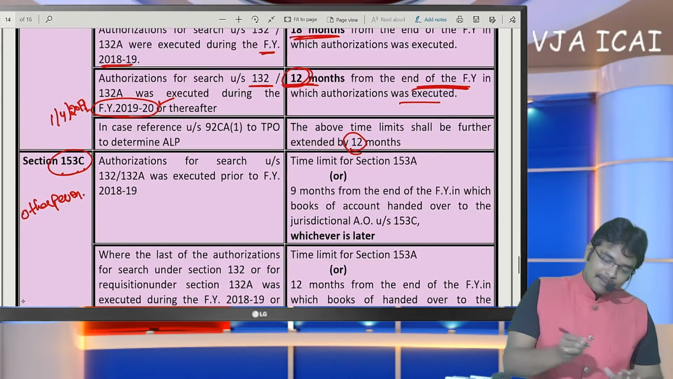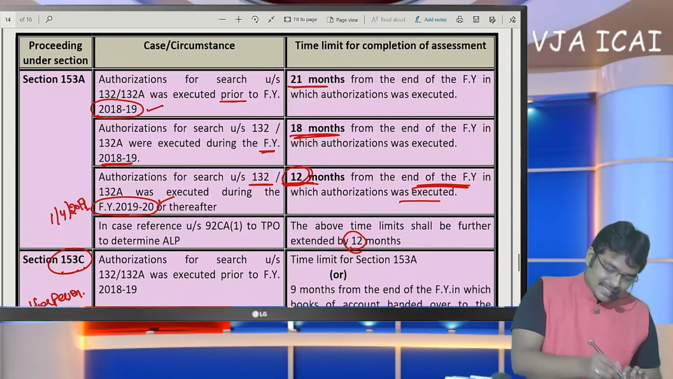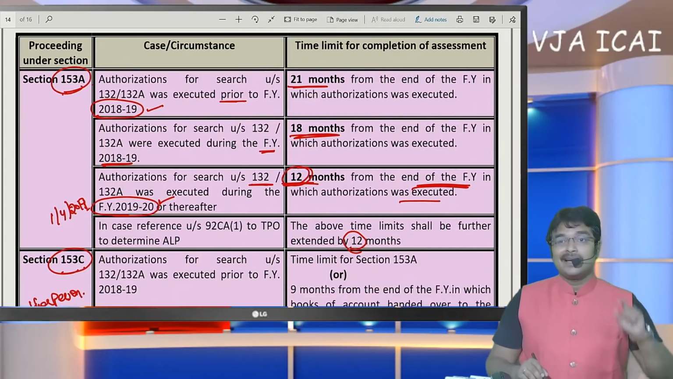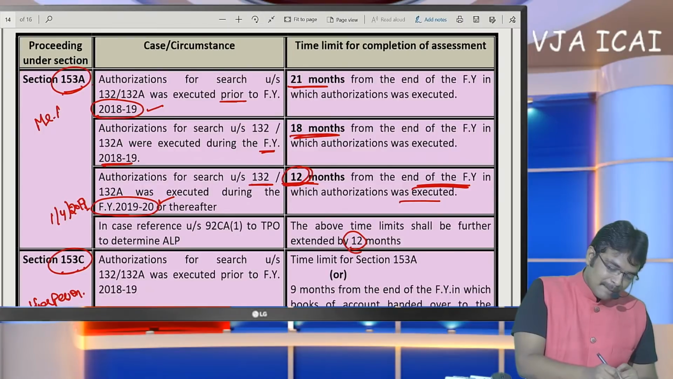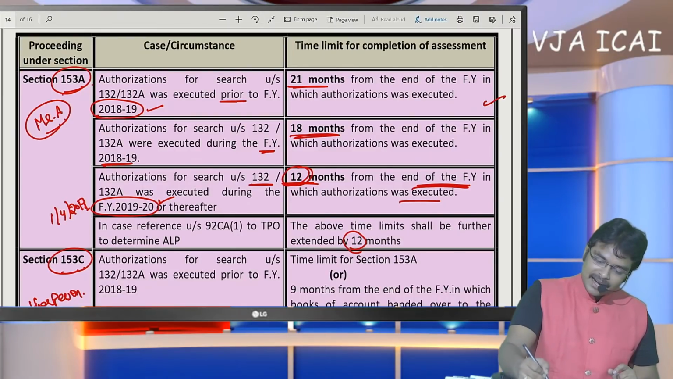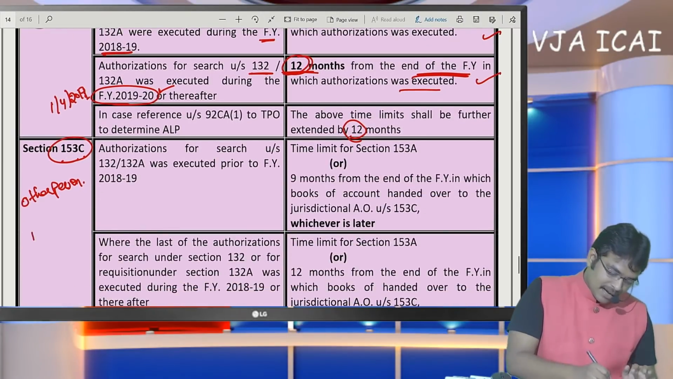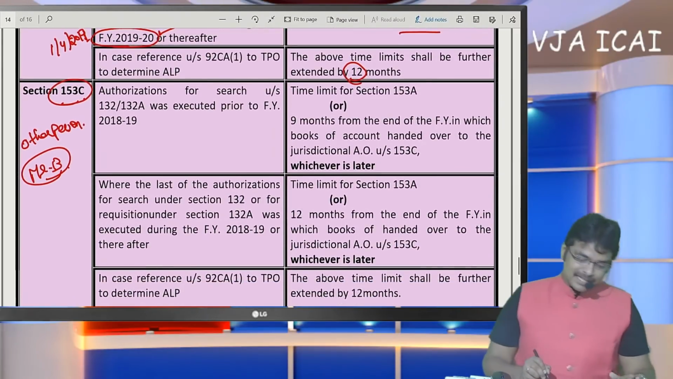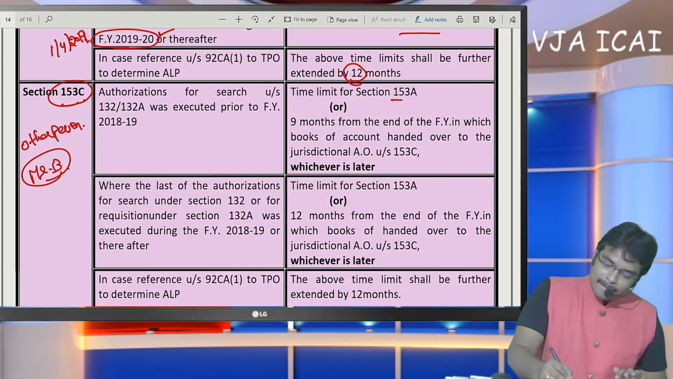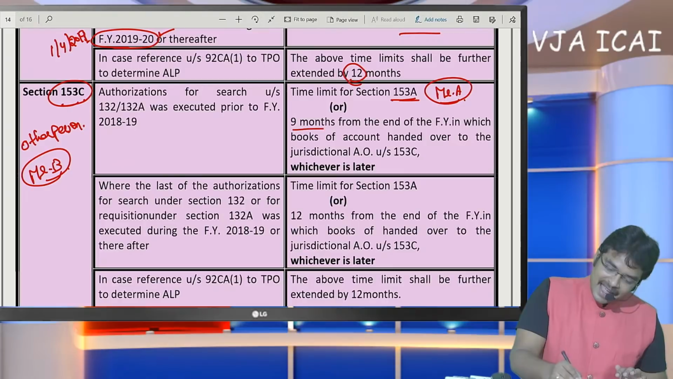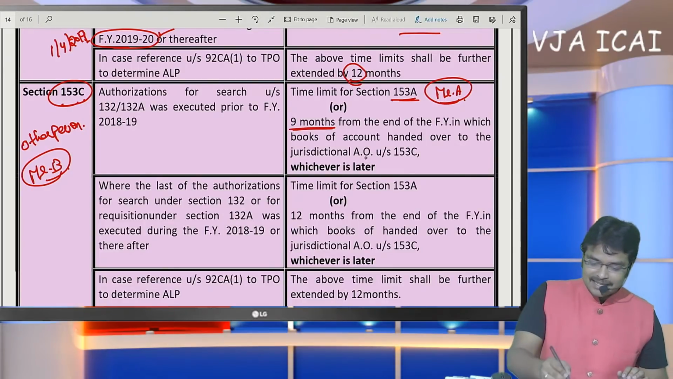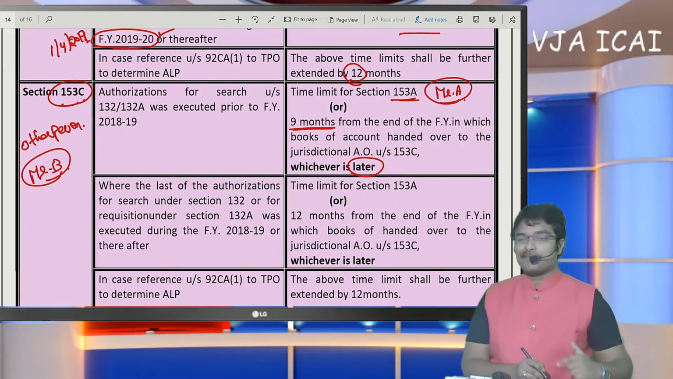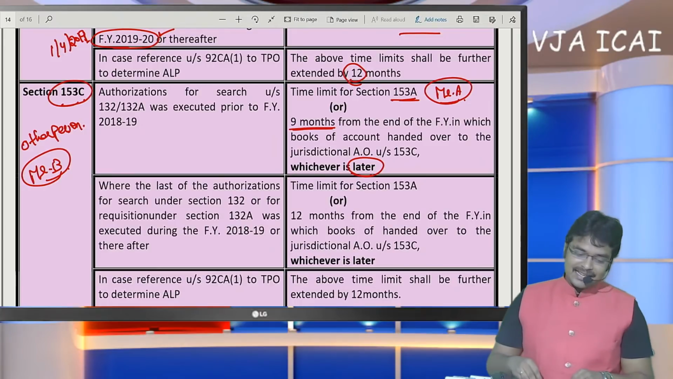Sir, this is the time limit for completing assessment under 153A. Mr. A's assessment has to be completed within this time limit. But now coming to the assessment of Mr. B, when should it be completed? Before Mr. A's assessment concludes, or an additional time limit of 9 months, whichever is later. It is not whichever is earlier, it is whichever is later.